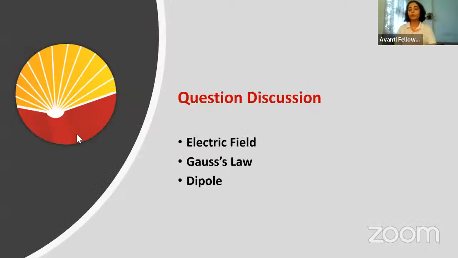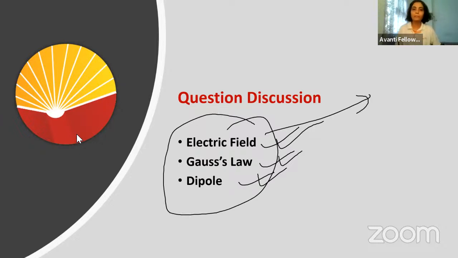And now we are going to solve some questions. The questions will be based on electric field that I have discussed, Gauss's law that I discussed yesterday, dipole that I discussed yesterday, and a little bit of what I discussed today also. So we are going to do questions largely based on this. Again, let me inform you, the Saturday and Sunday classes, that is weekend classes, are totally dedicated to question discussion. So from today onwards, whatever class happens on Saturday and Sunday, there will be only question discussion.